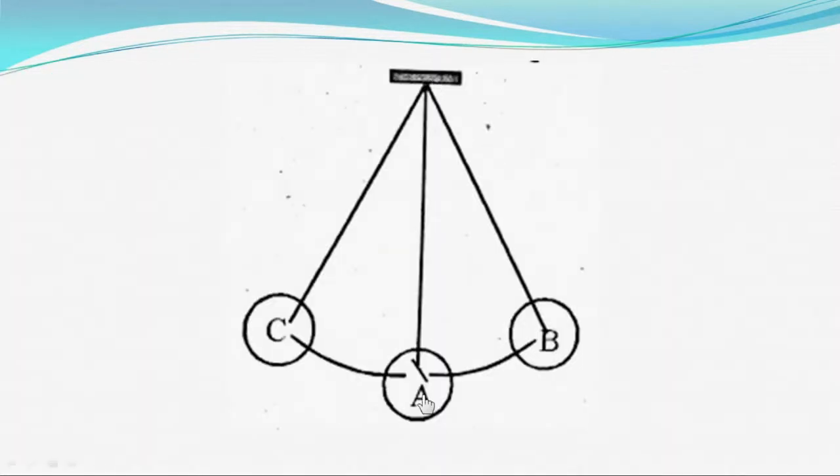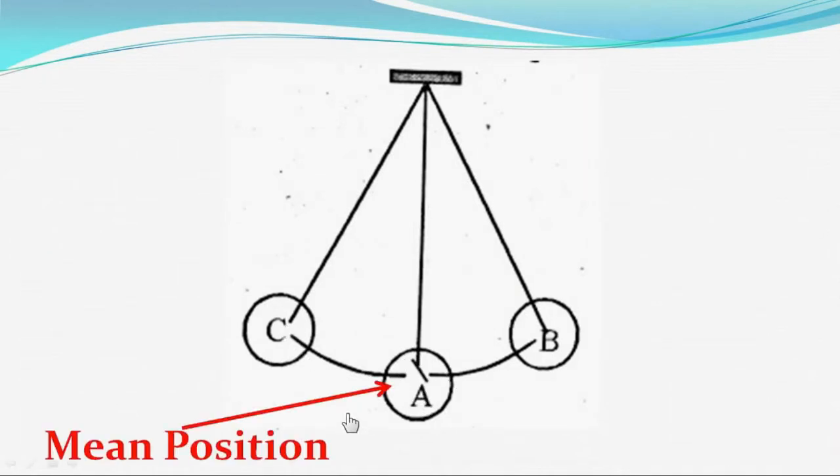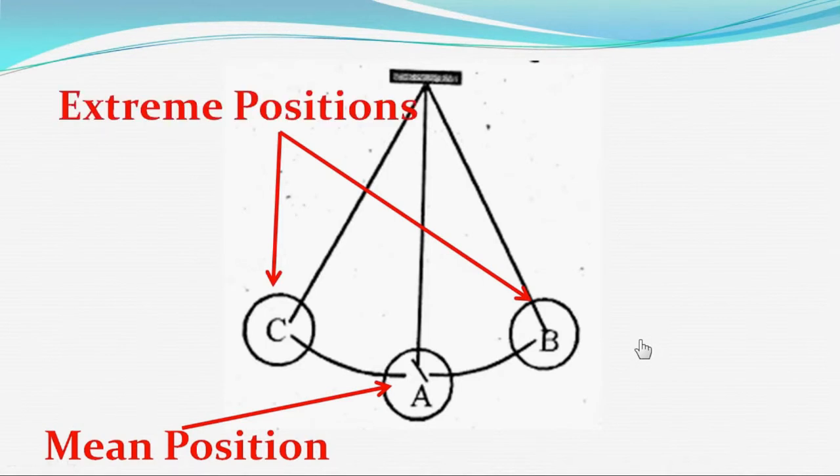The fixed position about which the object moves here and there is known as mean position, and the corner point to which the object moves from the mean position on one side is known as extreme points or extreme positions.